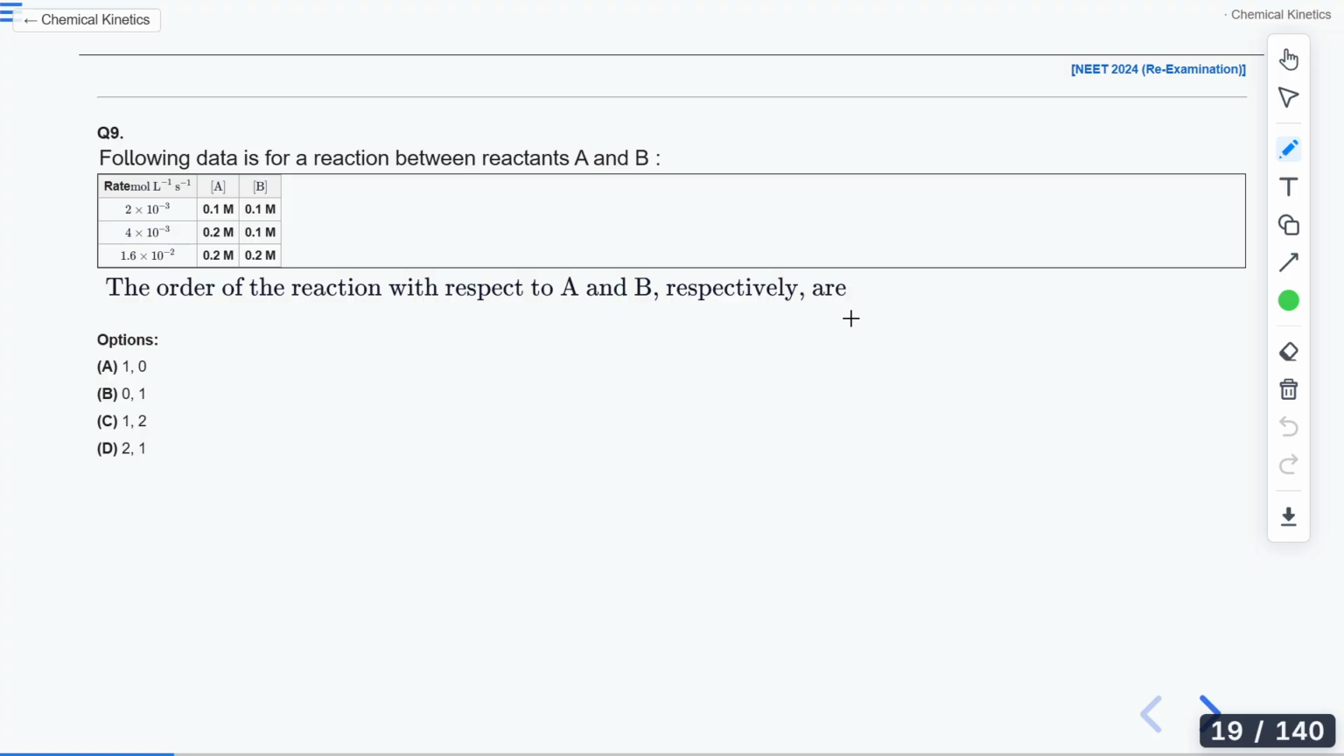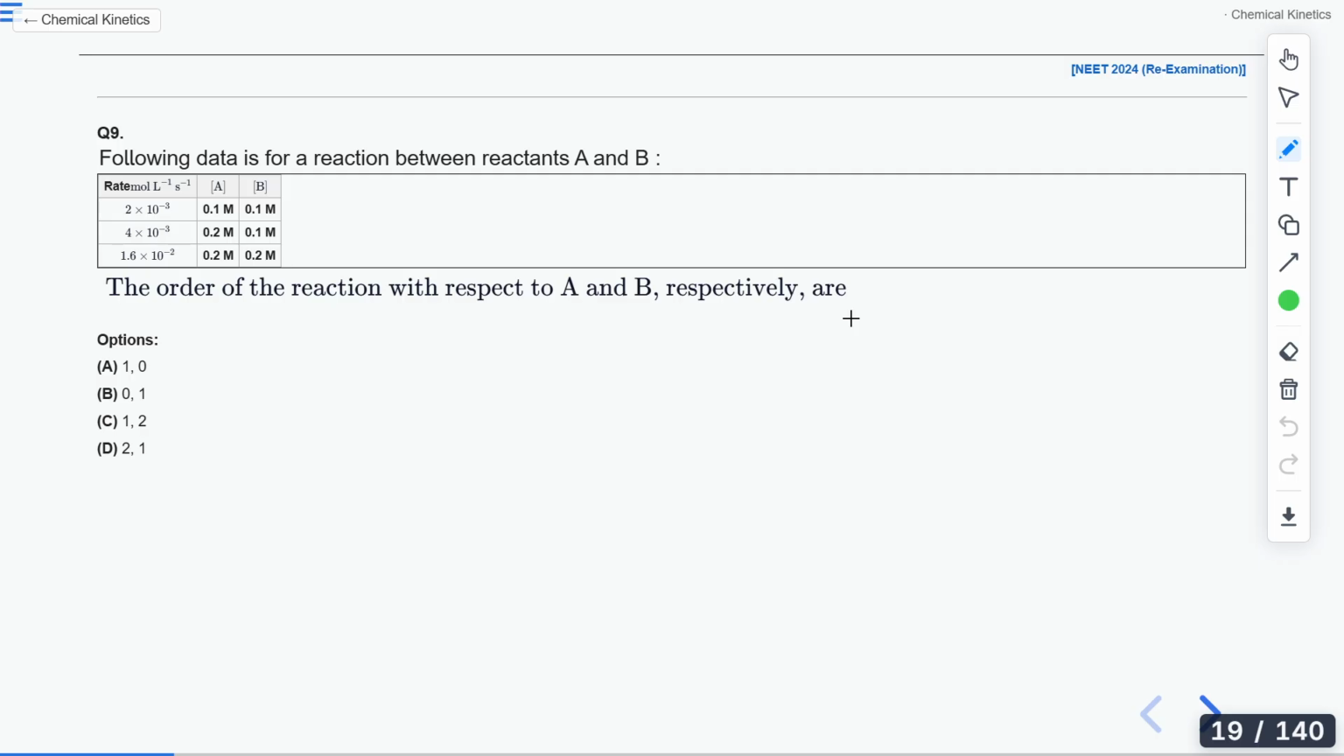Yes, this is a very interesting one. This type of question is also given in your NCERT as well. You are given 3 data sets. If I take the concentration of A as 0.1 and B as 0.1, I am getting the rate of the reaction as 2 into 10 to the power minus 3.